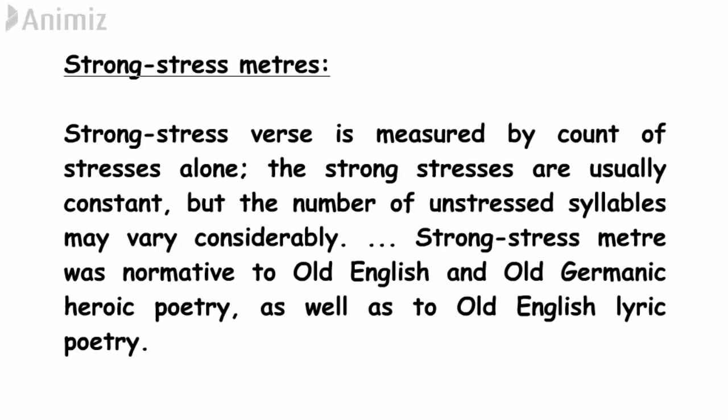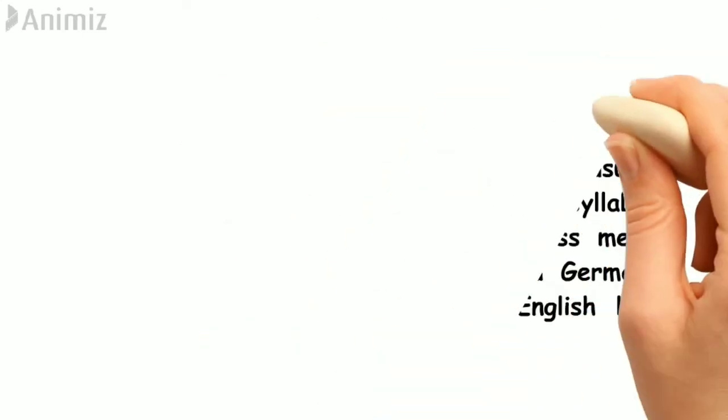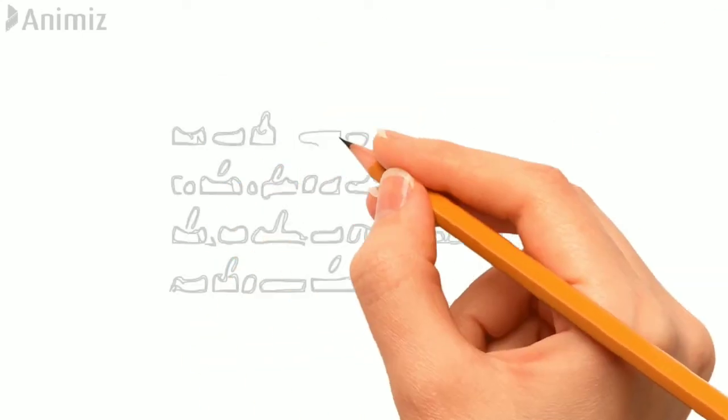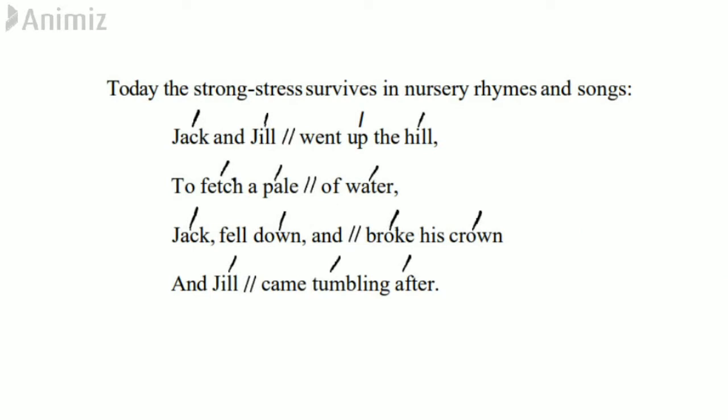So let us see an example of strong stress meters. Today the strong stress survives in nursery rhymes and songs. Let us take this particular nursery rhyme which is very familiar to all of us. Jack and Jill went up the hill to fetch a pail of water.